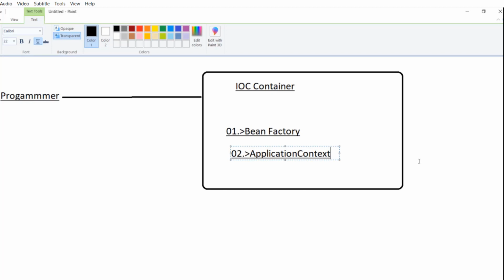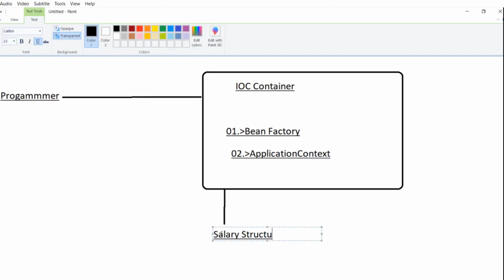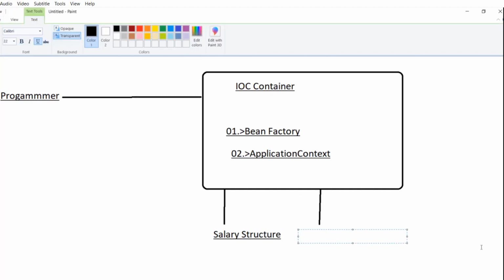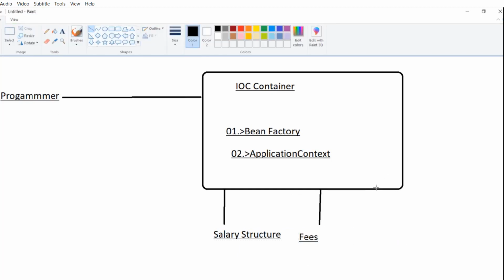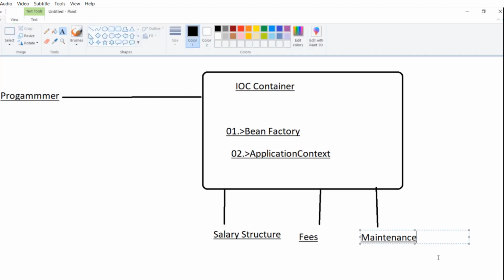Let's take the previous example, where the management team handles everything. We can take the same example here also. Here I have created three different objects: salary structure, fees, and maintenance. These are dependent on this IOC container. The IOC container will handle everything: creation of object, deletion of object, the whole life cycle, instantiation, and everything will be handled by the IOC container.